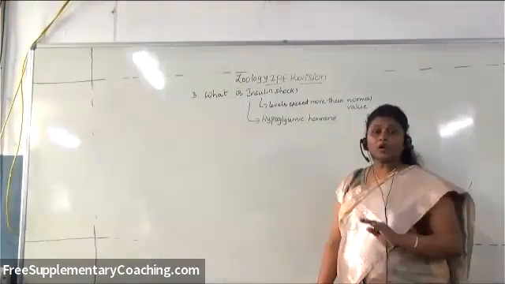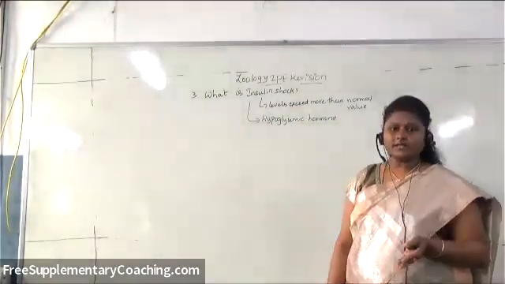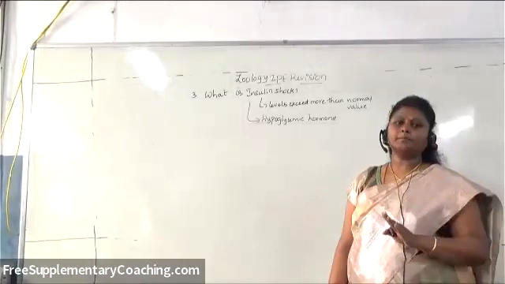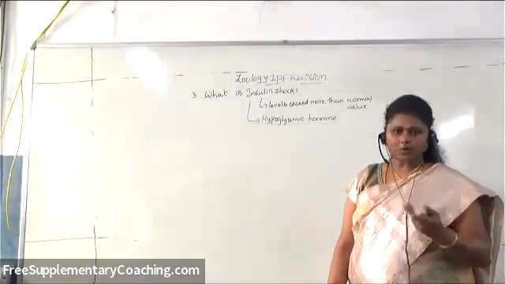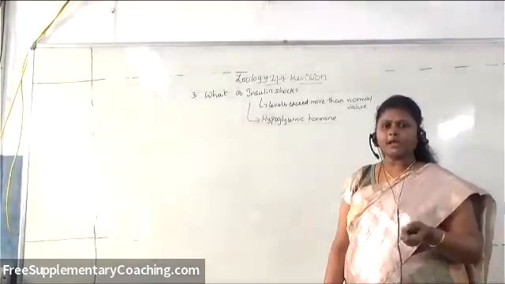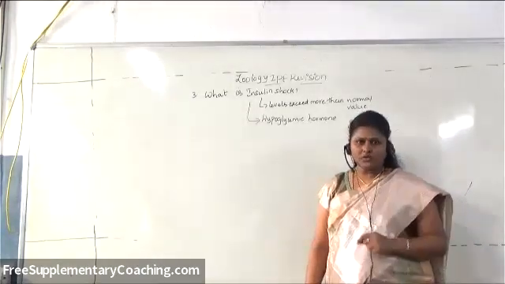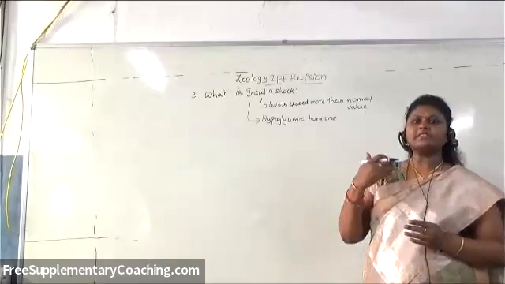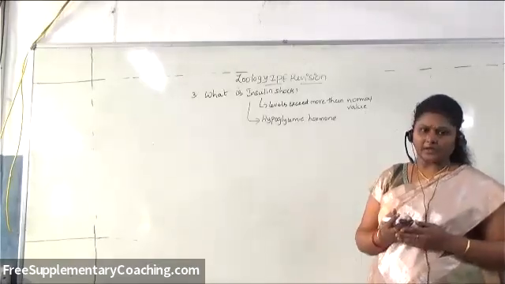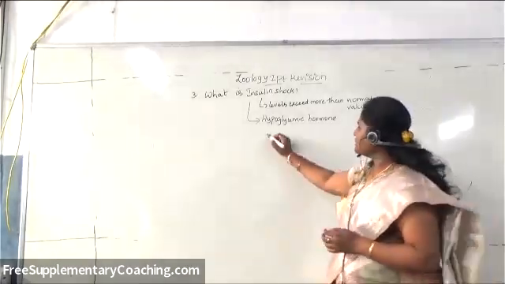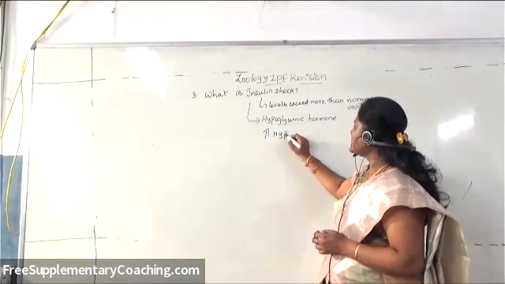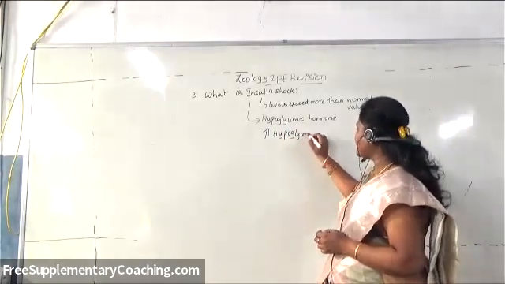Whenever the insulin level in the blood is more than the required amount, as when diabetic people take intravenous insulin, sometimes the insulin levels may exceed the normal value. That results in an increased hypoglycemic condition.